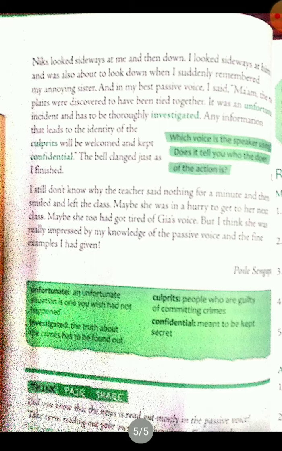Then the teacher told the narrator and Nix to stand up. Nix stood quiet, but the narrator explained the situation using the passive voice to protect themselves. He was not sure why the teacher smiled as she left the class. Maybe she was impressed by his knowledge of passive voice.